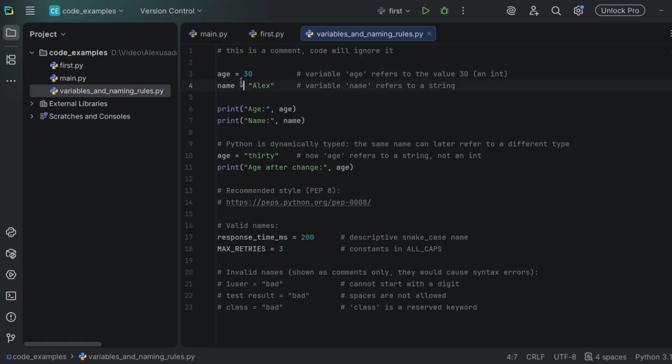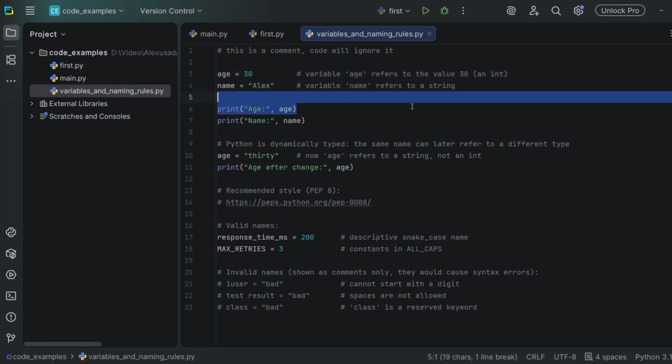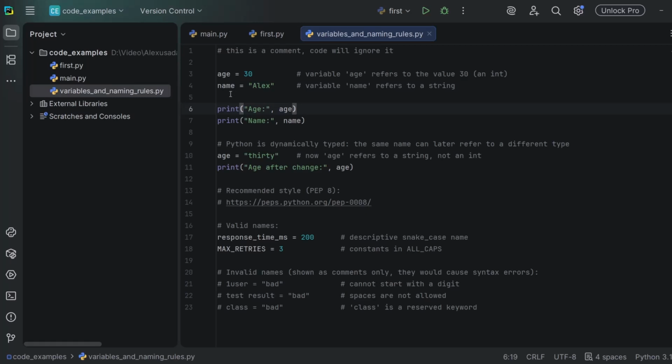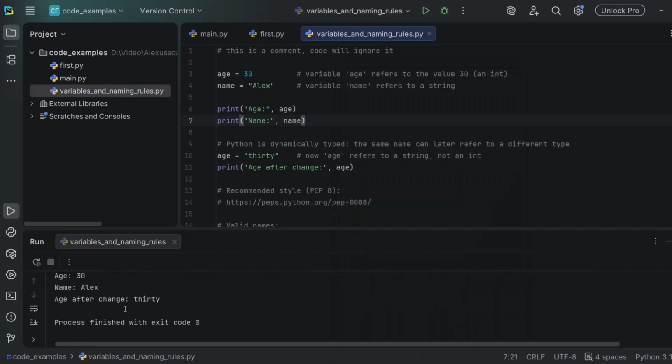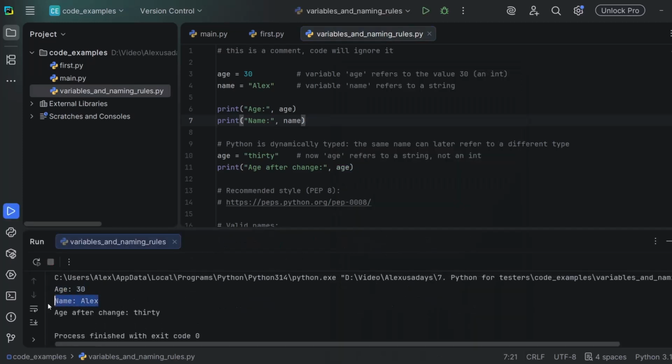At line 3, we have age equals 30. Here we have variable age referring to the value 30, and it's an integer, right? Right here, it is a number. And then on line 4, we have variable name, and it refers to a text value, a string, Alex right here, and you can see the string is in quotes. And then if we print age and print name, and let's run it, we'll see age 30 and name Alex, right?